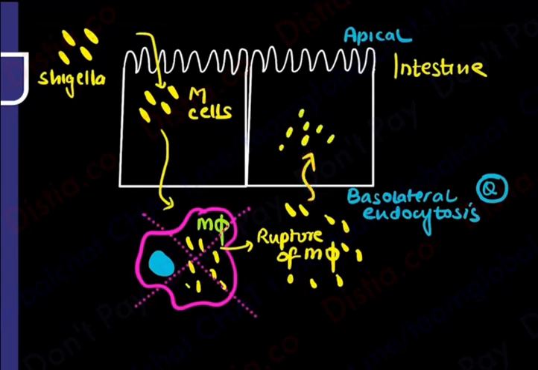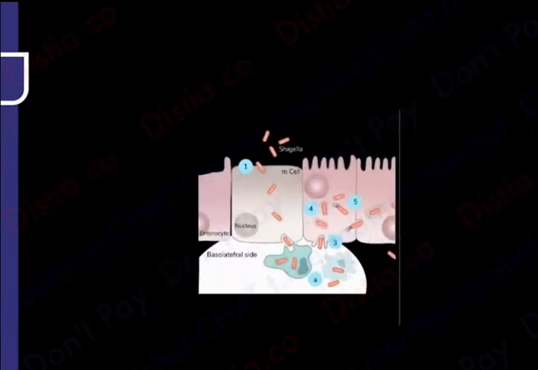So now you will say, what is it going to do over here? If you look very carefully at the book diagram also, the same thing is going on. Shigella has come in, which cell has picked it up? M cell. After that, where has it gone? It has gone into the macrophage. The macrophage ruptured, via which route has it come? It has come via the basolateral route, and now if you see, it will go from cell to cell, cell to cell, it will keep invading.